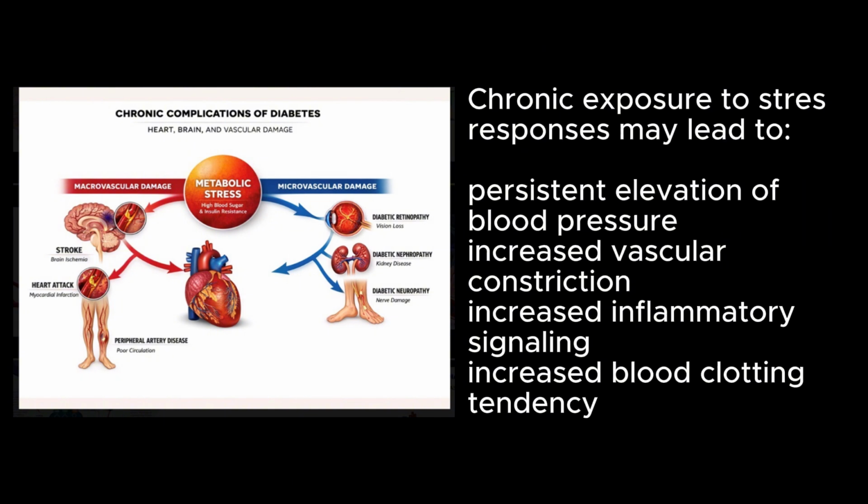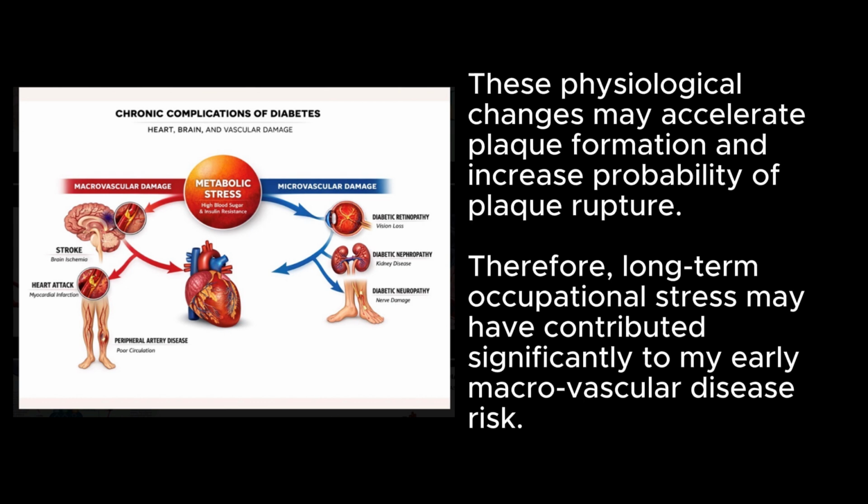Chronic exposure to stress responses may lead to persistent elevation of blood pressure, increased vascular constriction, increased inflammatory signaling, and increased blood clotting tendency. These physiological changes may accelerate plaque formation and increase probability of plaque rupture. Therefore, long-term occupational stress may have contributed significantly to my early macrovascular disease risk.